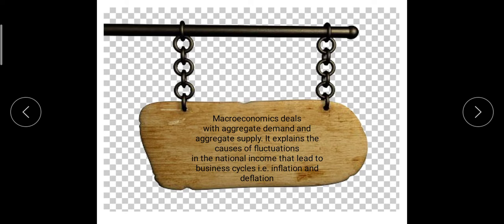It explains the causes of fluctuation in national income that leads to the business cycle, how the business is cycling with demand and supply, and the people are facing inflation and deflation. What is inflation? Inflation means महंगाई, and deflation means सस्ताई. Both situations are harmful for the nation. So from income only we get inflation and deflation. That's why the study is based on income theory.